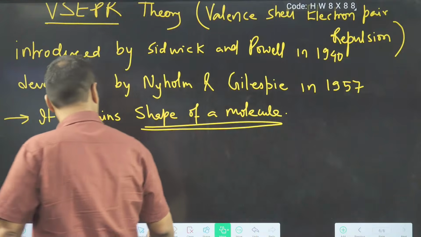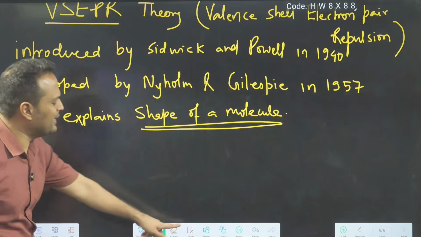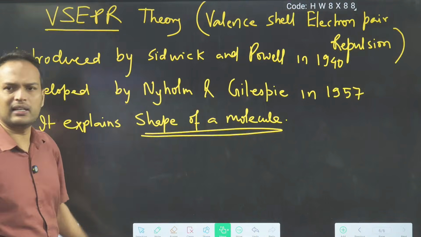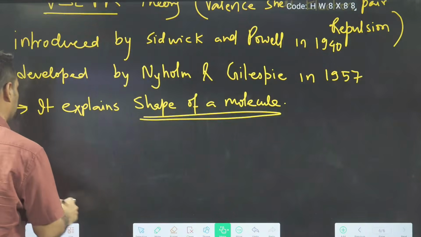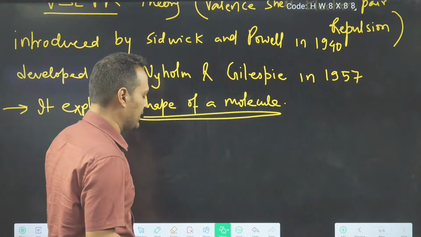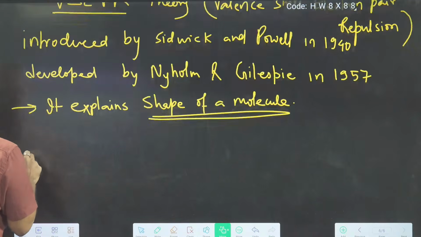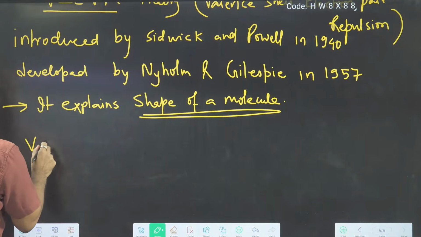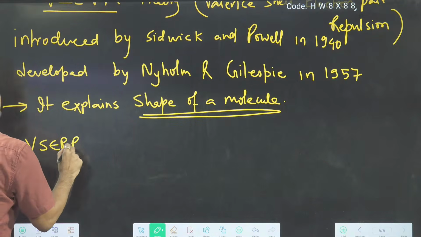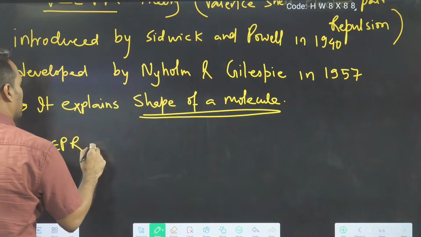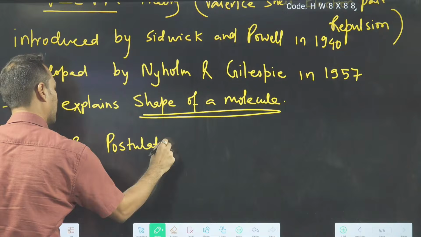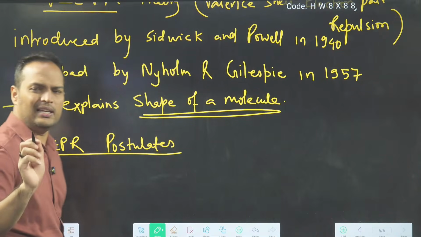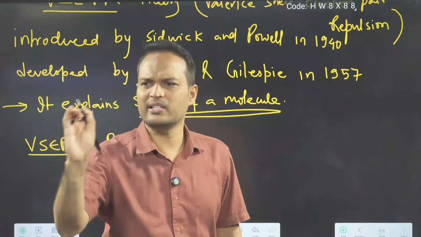How to start? From the names only many things are clear. Now everyone take out NCERT. NCERT should always be open. You will have to write VSEPR theory postulates. Six points are clearly mentioned in NCERT.